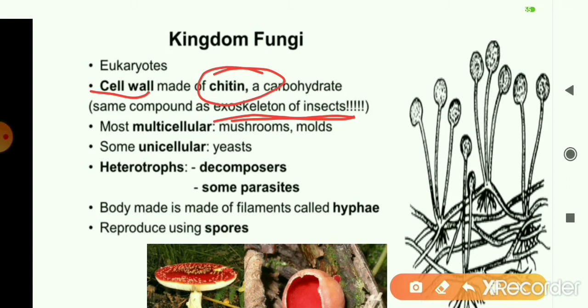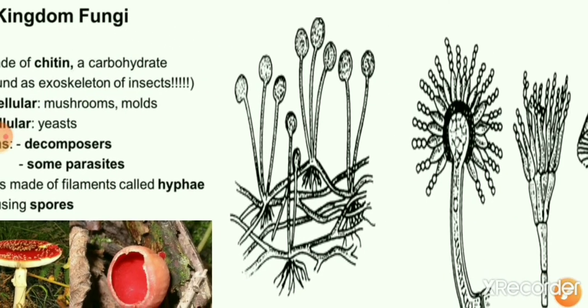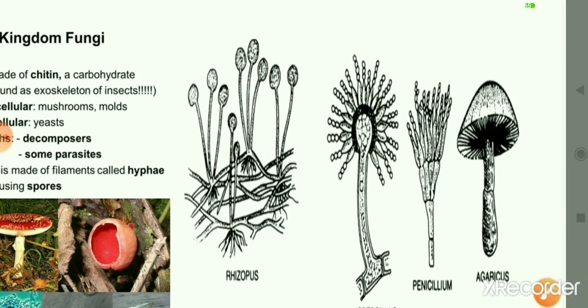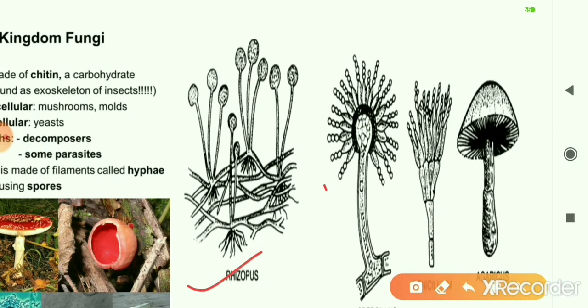And these fungi multiply or reproduce asexually through the process of spore formation. So these are the examples. The picture shows the examples of different fungi. You have Rhizopus, Aspergillus, Penicillium, and this one is Agaricus. So these are the examples of kingdom fungi.